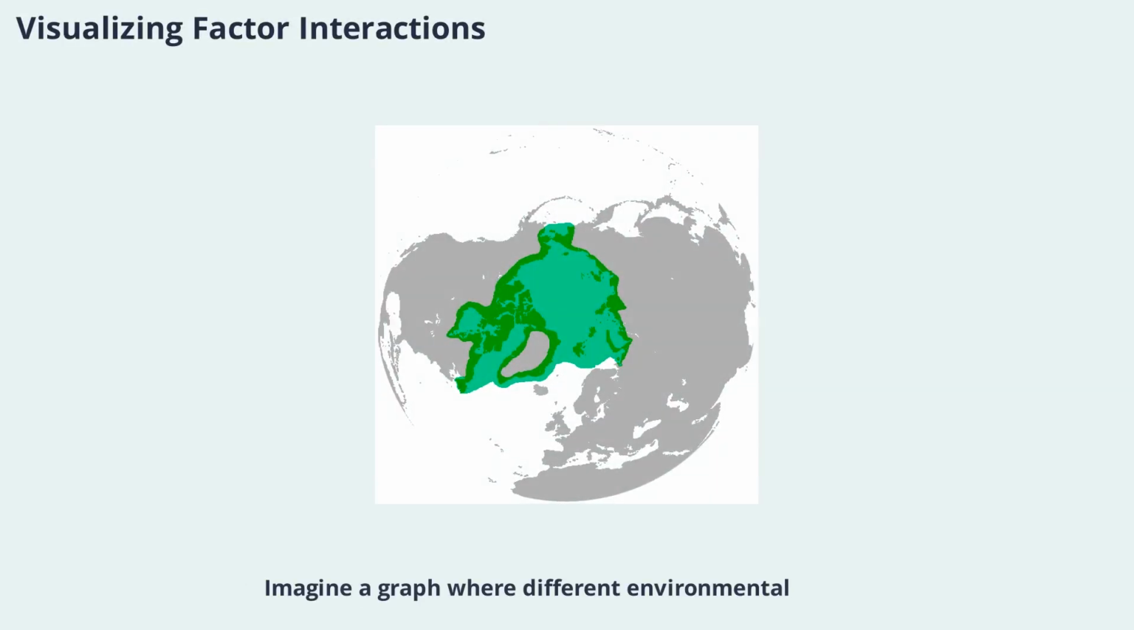Imagine a graph where different environmental variables are plotted against species abundance. You'll often see that abundance peaks within a certain range of conditions and drops off outside those limits. This visualization helps us understand why some areas are rich in certain species while others are not. It also underscores the importance of considering multiple variables when modeling ecological niches.